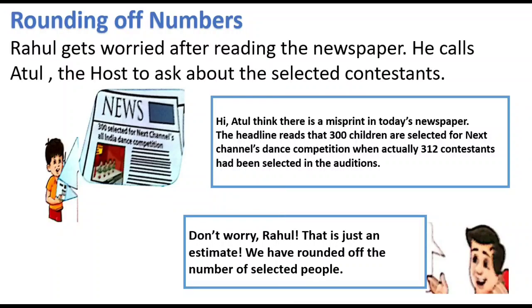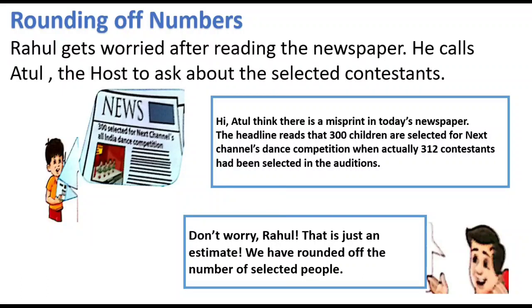Now, Rahul gets worried after reading the newspaper, and he calls Atul, the host, to ask about the selected contestants. Rahul: Hi, Atul, I think there is a misprint in today's newspaper.